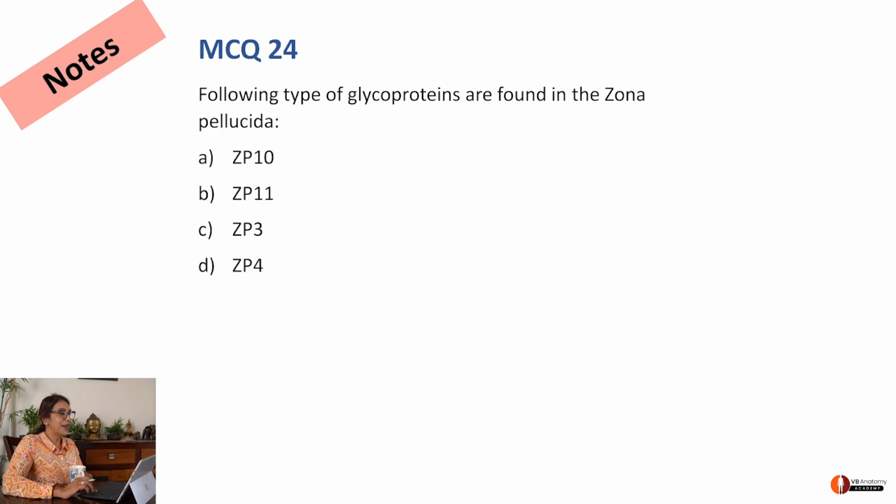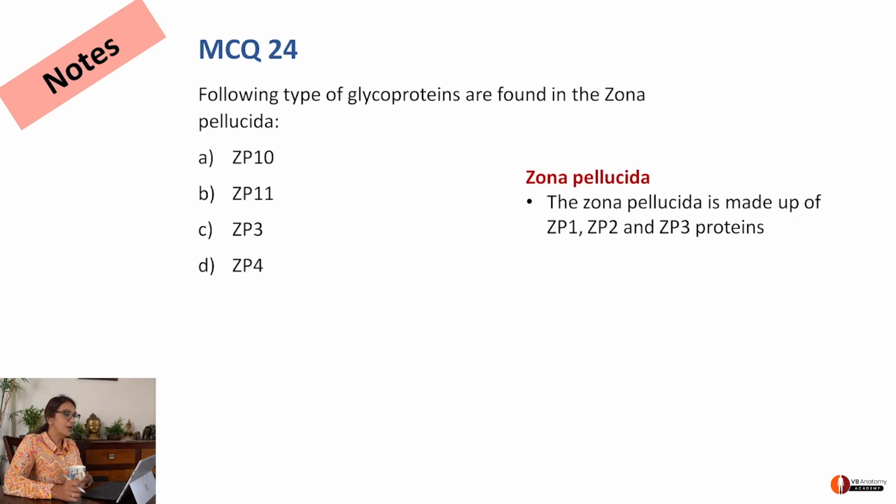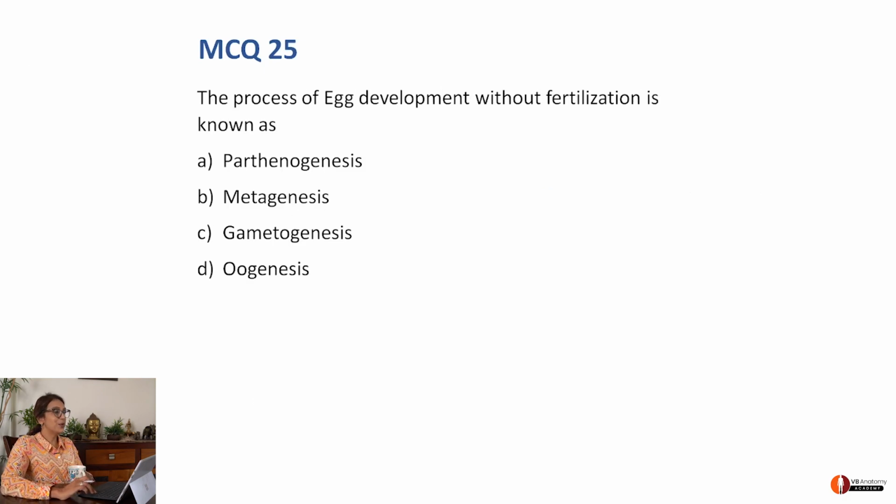Right. Following type of glycoproteins are found in zona pellucida. Pause, think. I've taught you in fertilization. Zona pellucida consists of ZP1, ZP2, ZP3 proteins. Is there ZP1, 2, 3 here? Yes. Option C contains ZP3. That has to be the answer. Okay. Let's go to MCQ 25.